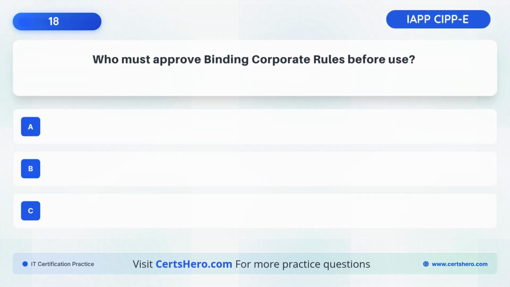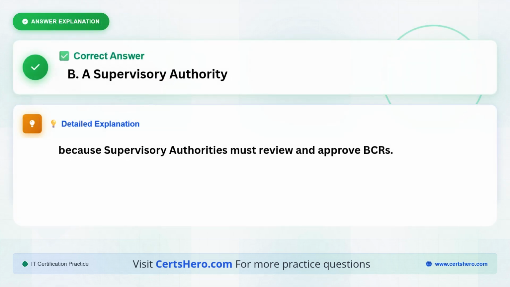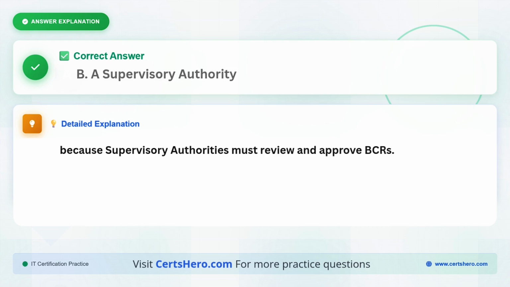Who must approve binding corporate rules before use? A. The company board. B. A supervisory authority. C. The European Commission. The correct answer is B. A supervisory authority, because supervisory authorities must review and approve BCRs.